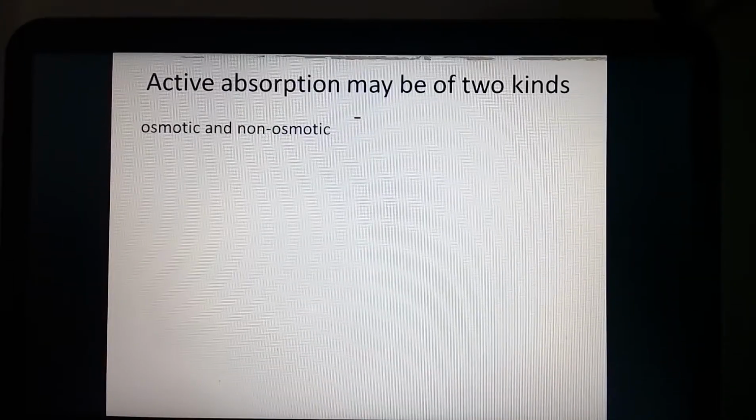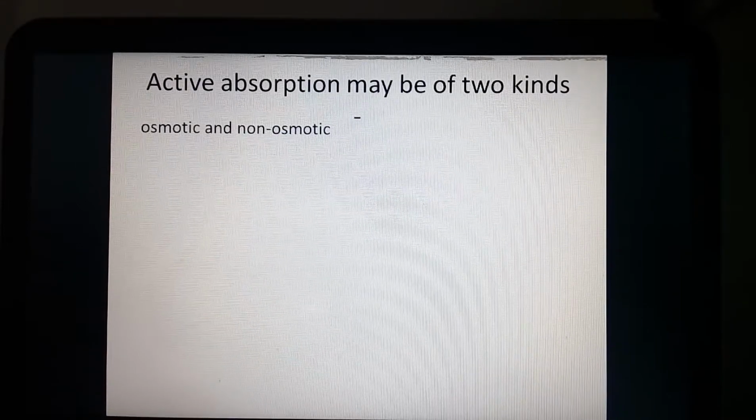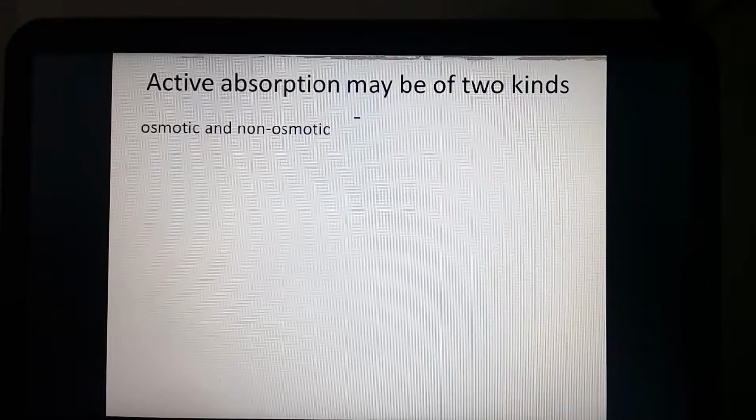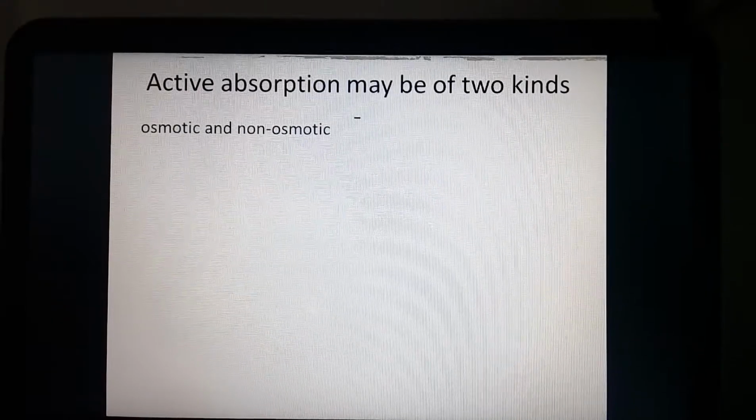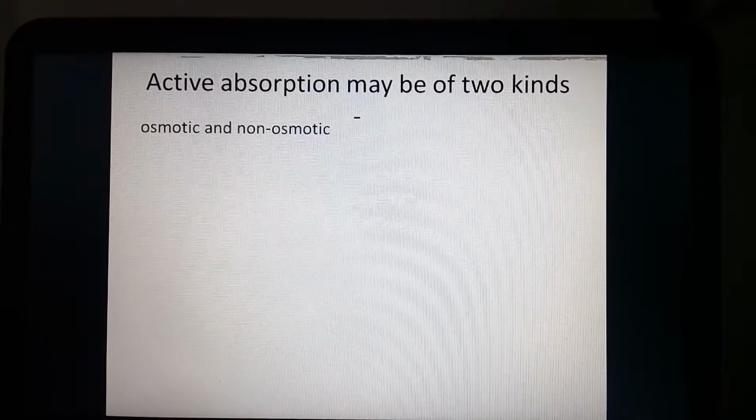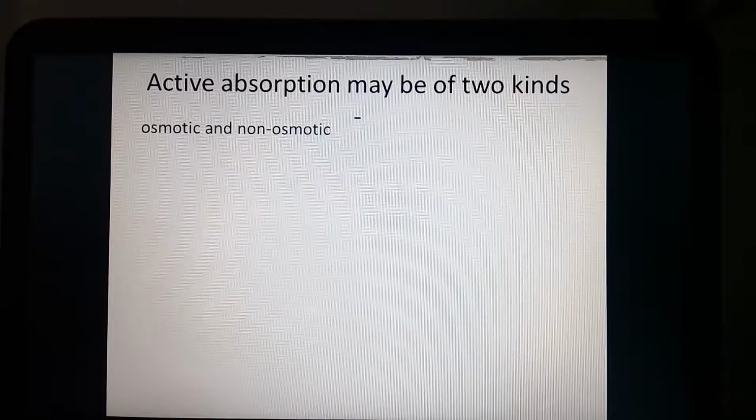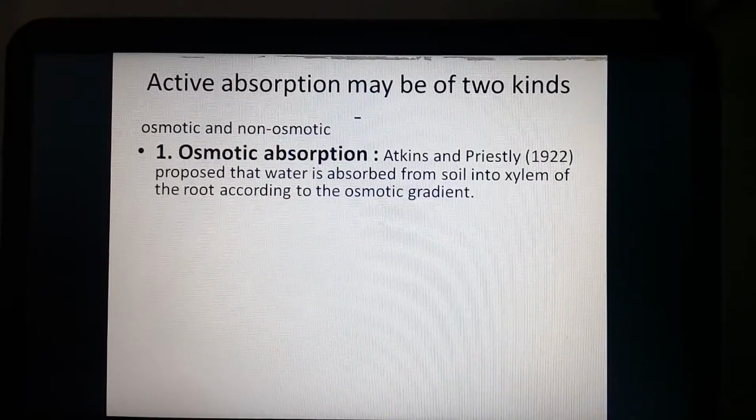Next one, active absorption. The active absorption performed inside the plant may be of two different kinds: first, osmotic, and second, non-osmotic. First, osmotic absorption.